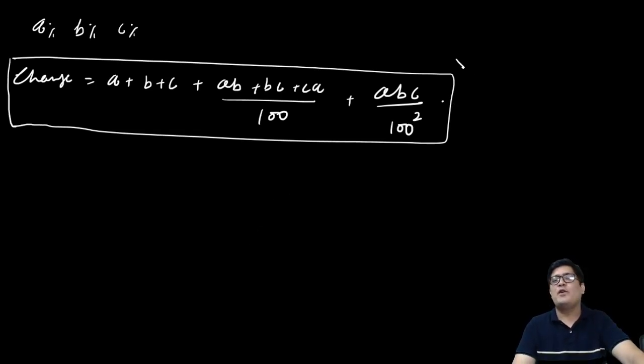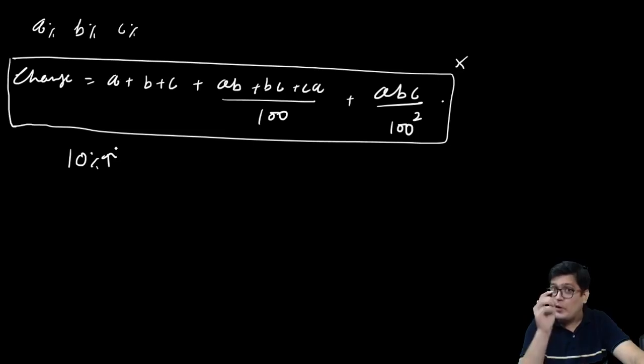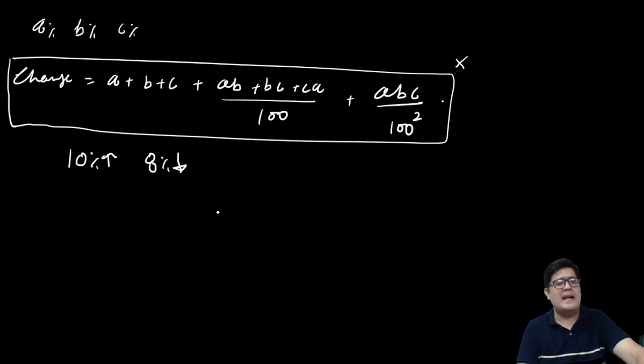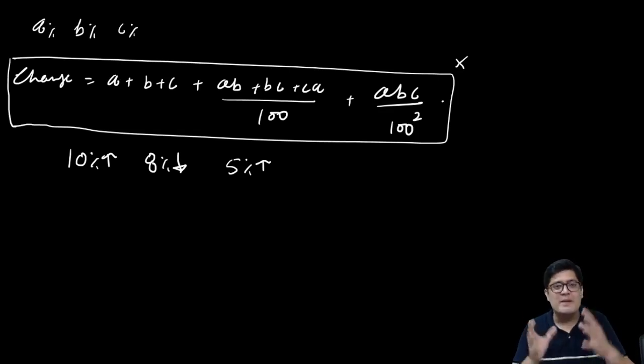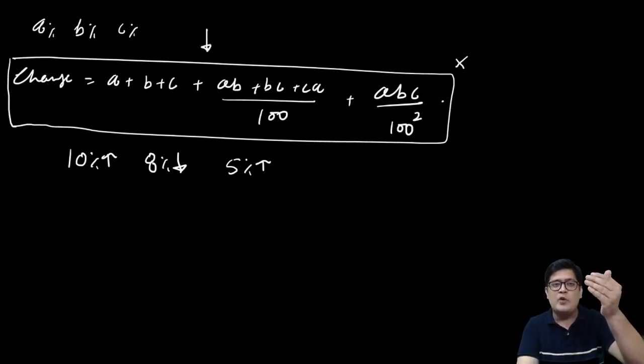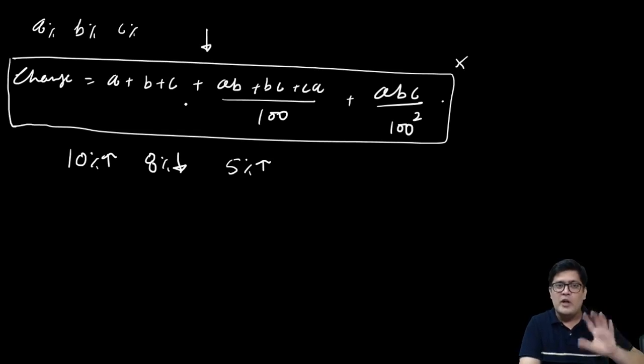So, sir, if we do not apply this, what do we do? Let us say there's a 10% increase. I'm trying to make sure you are comfortable with decimals. There is an 8% decrease. And then again there is a 5% increase. So what we do is we pair them up. There are three changes, A, B, and C. If you put them all in the formula, you miss one plus or minus, everything goes to garbage. Don't do that. You pair up one pair at a time.